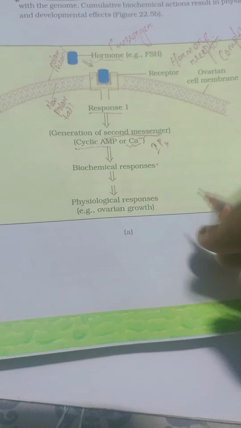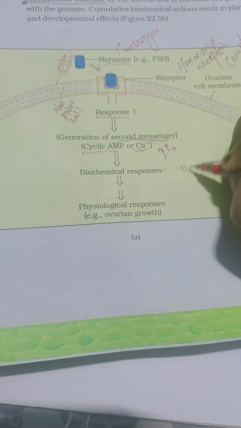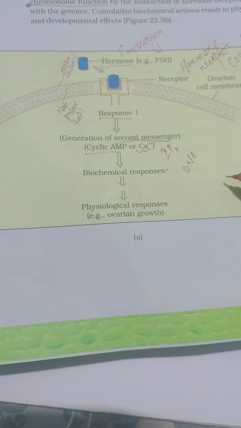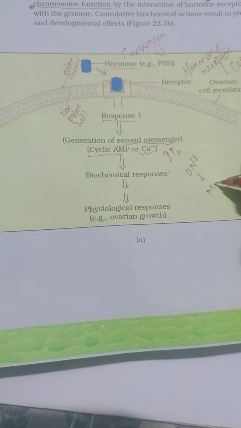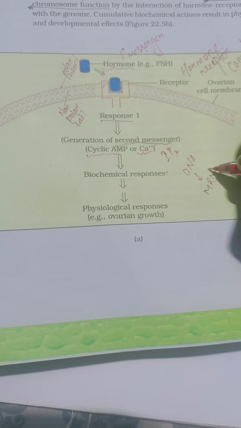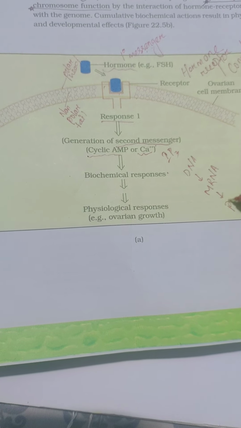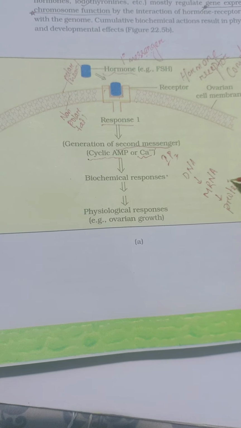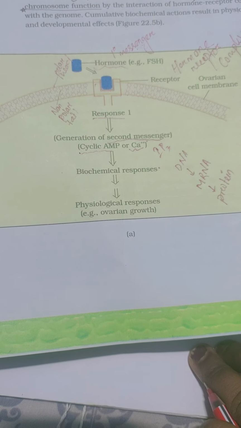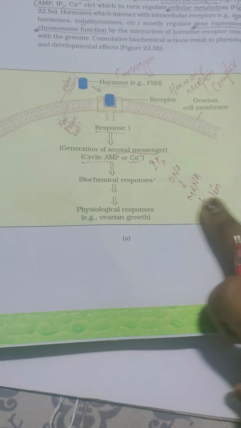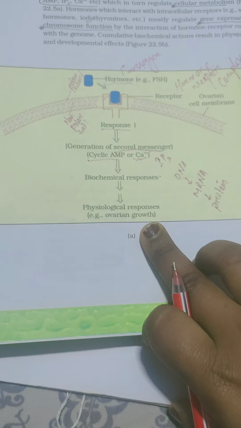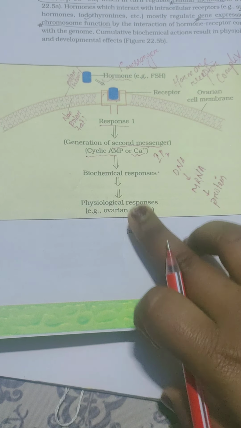And in biochemical responses, the hormone will reach the DNA, after that mRNA, after that it will make protein, and the new protein will do the physiological responses in our cell.